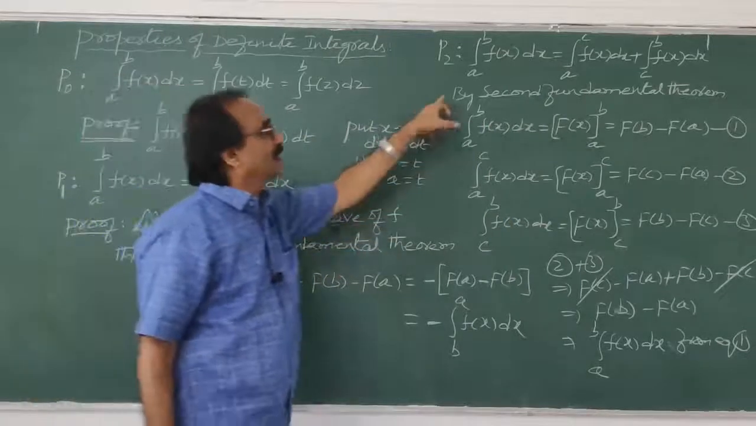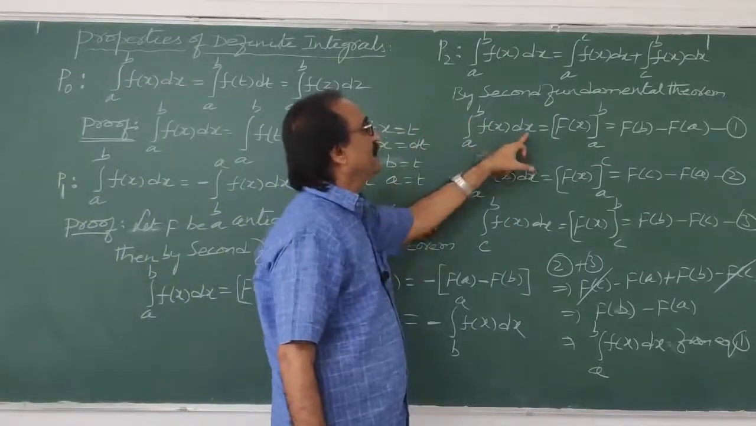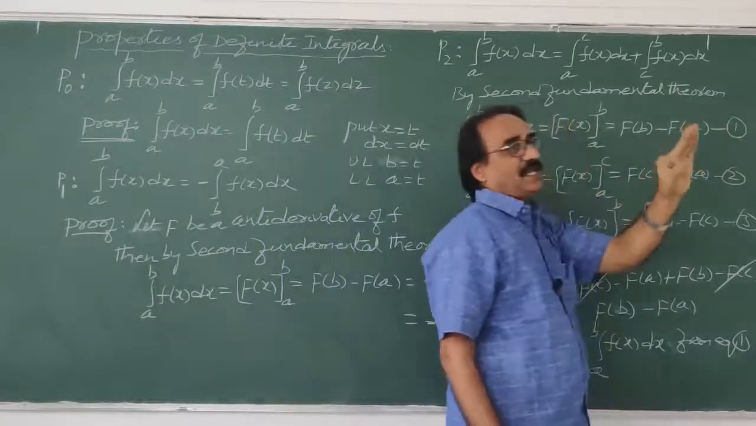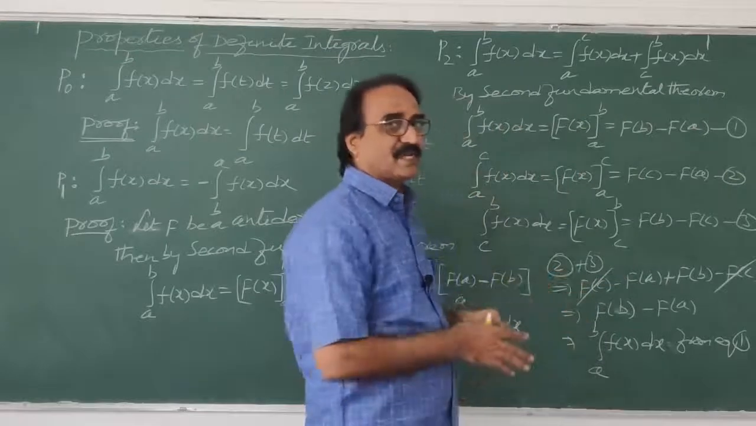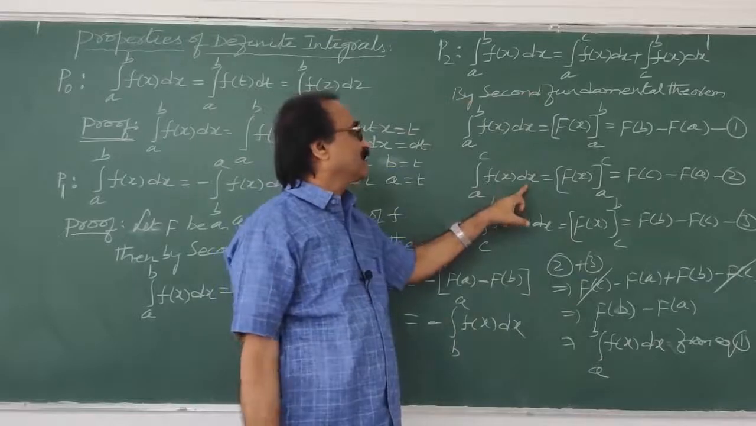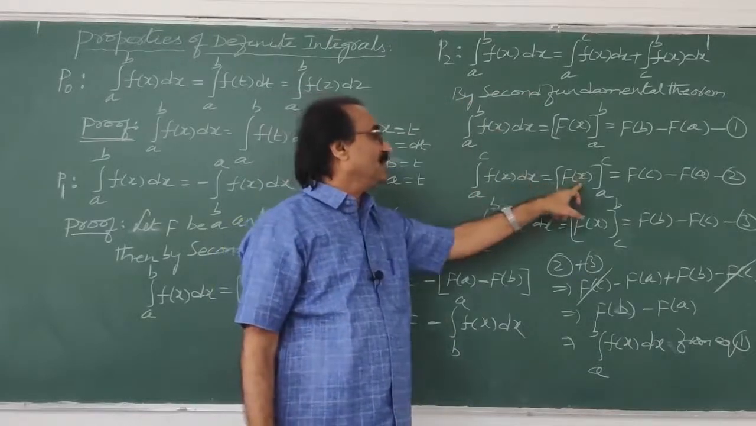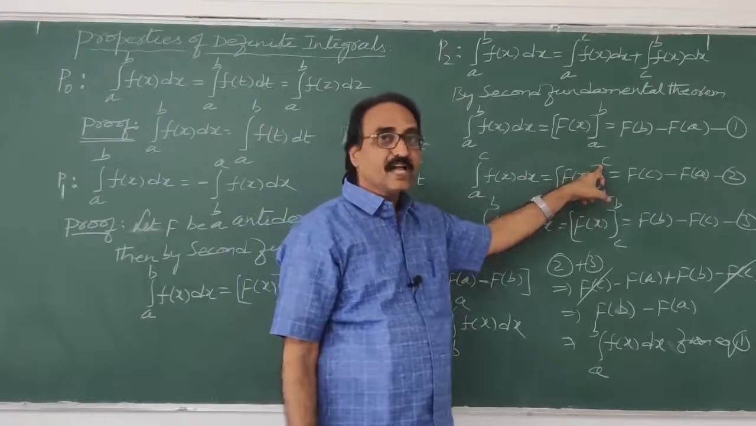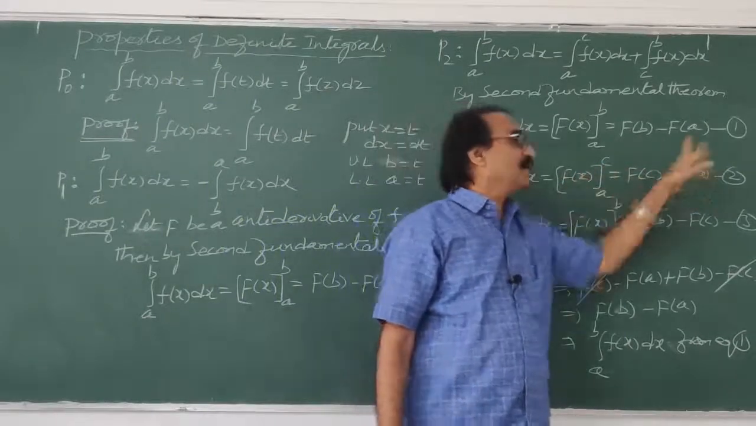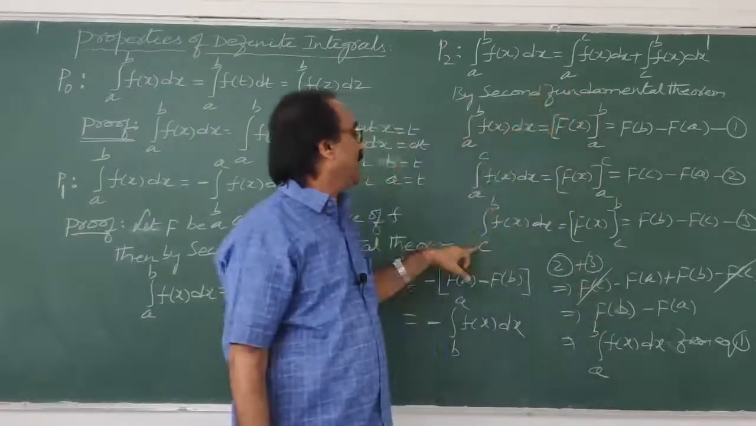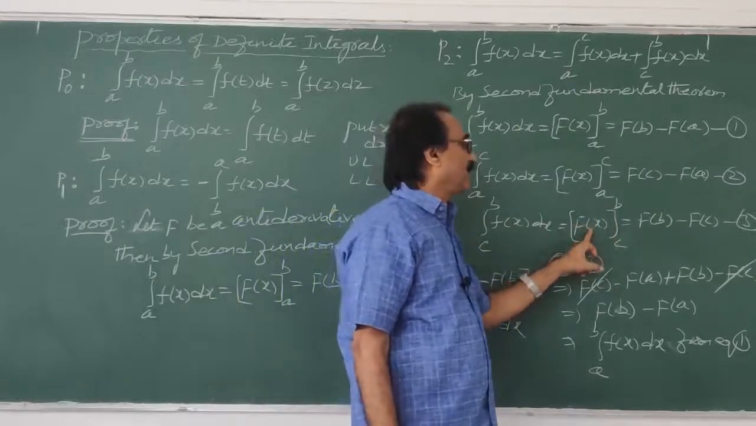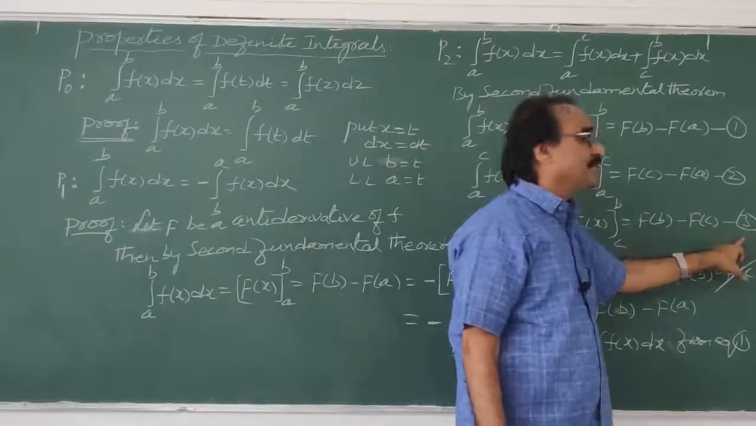Then by the second fundamental theorem, integral a to b f of x dx is equal to F of x from a to b, that is F of b minus F of a, say equation 1, because we have used the second fundamental theorem. Now what about the right hand side? Integral a to c f of x dx, again by this theorem, is F of x from a to c. Upper limit minus lower limit: F of c minus F of a, equation number 2. What is the next one? Integral c to b f of x dx. We can write F of x from c to b, upper limit F of b minus F of c, that is equation number 3.